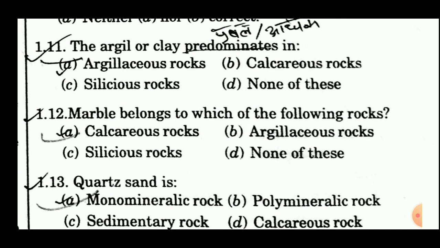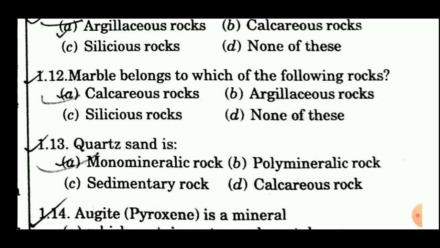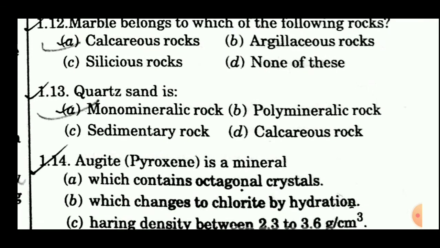The answer of this question is calcareous rocks. Here the options are calcareous rocks, argillaceous rocks, siliceous rocks, and none of these. Answer of question 12 is A, that is calcareous rocks. 13th question is, quartz sand is monomineralic rock, polymineralic rock, sedimentary rock, or calcareous rocks? Answer of this question is option A, monomineralic rock.